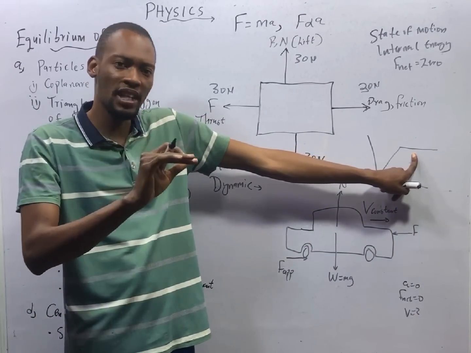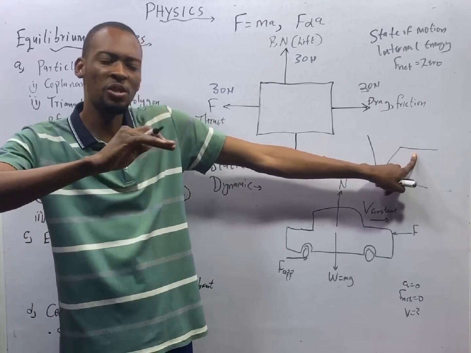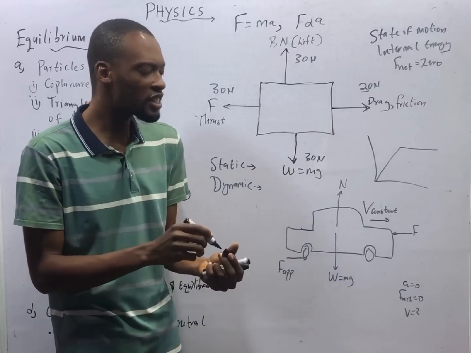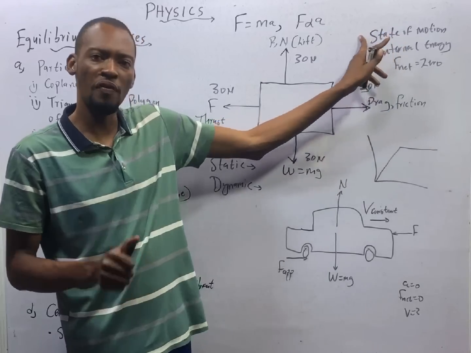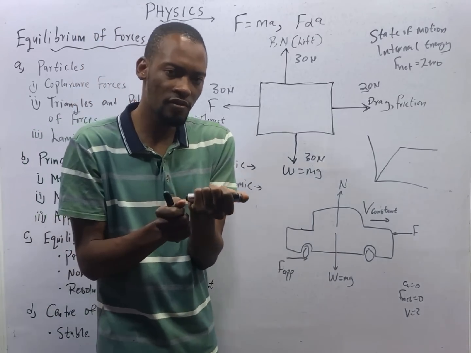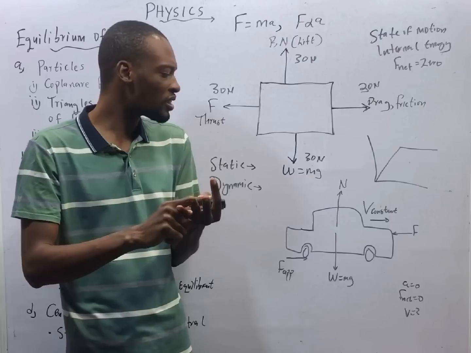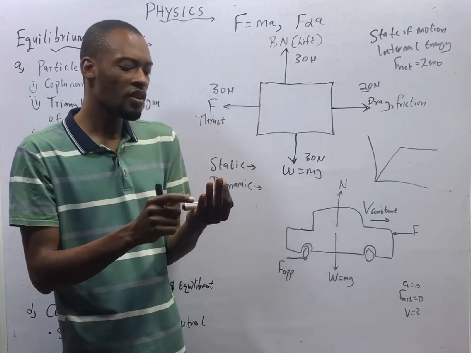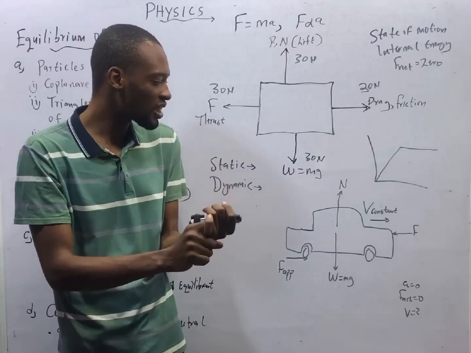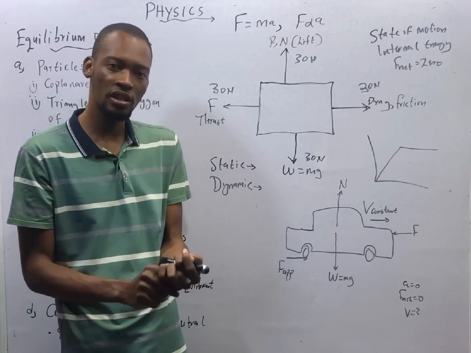Velocity is displacement over time, which means change in displacement of a body with time is not changing. It is the same. The body is not accelerating. So a situation where the state of motion of the object is not changing. If it's going like this, it's going like that steadily. That is a dynamic equilibrium. The state of motion is not changing, and the velocity, there is velocity, it exists, but it is constant. Since velocity is constant, acceleration is 0 and there is no net force.